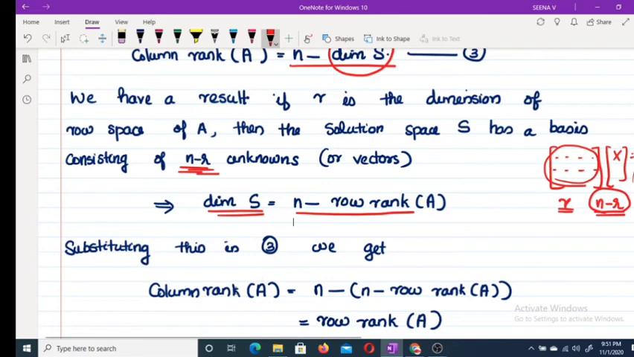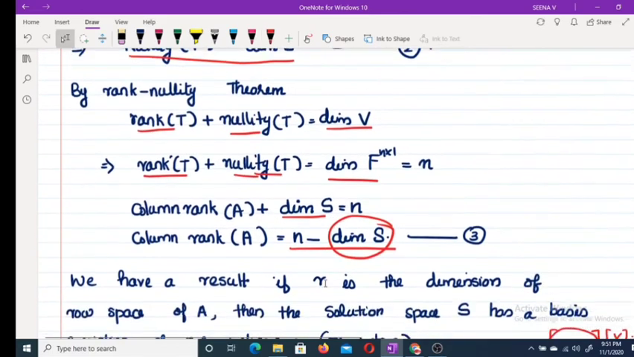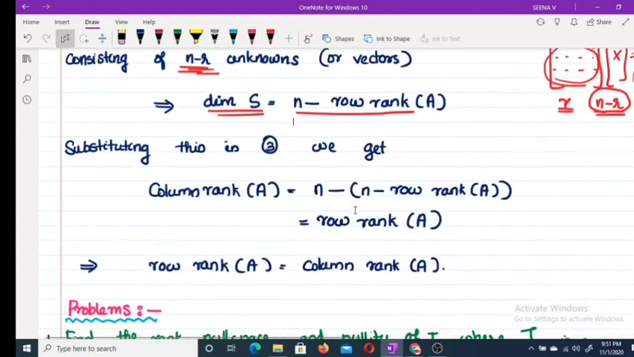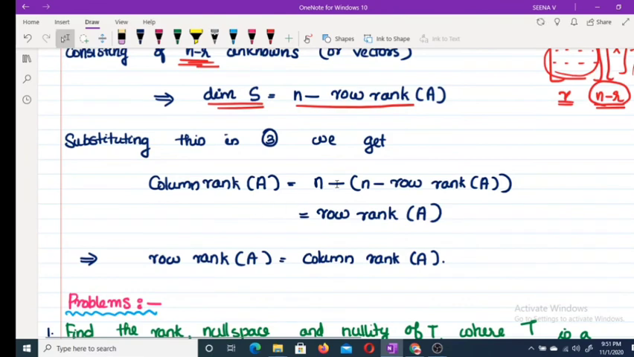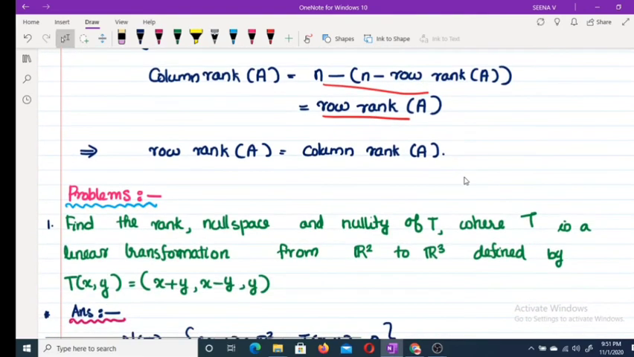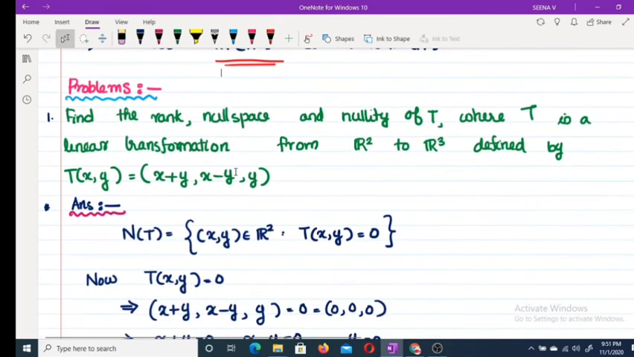If you substitute this value of dimension of S in this equation, we get column rank of A equal to n minus (n minus row rank of A), which is equal to row rank of A. This implies row rank of A equal to column rank of A. Clear? Now moving to some problems.